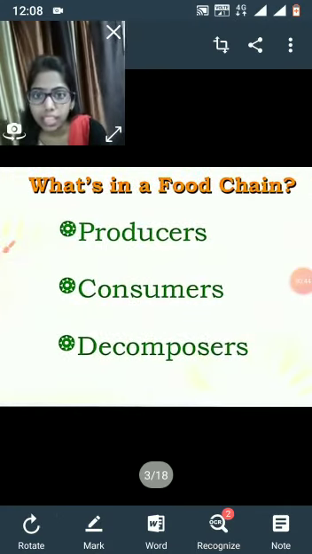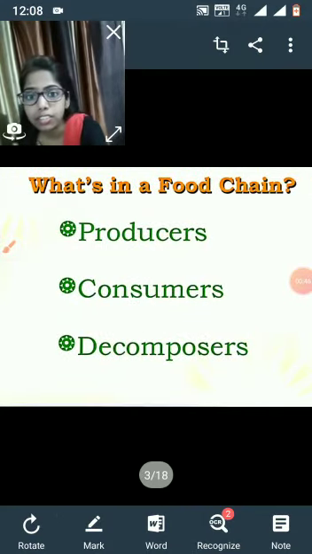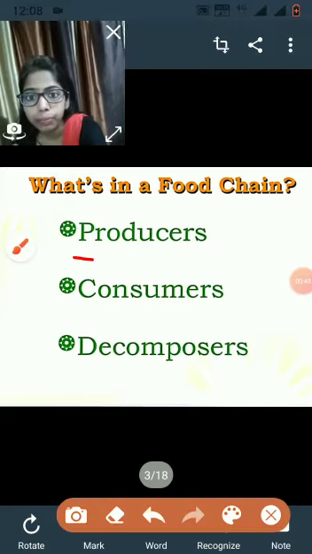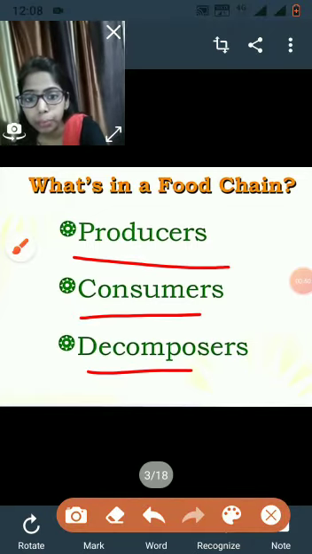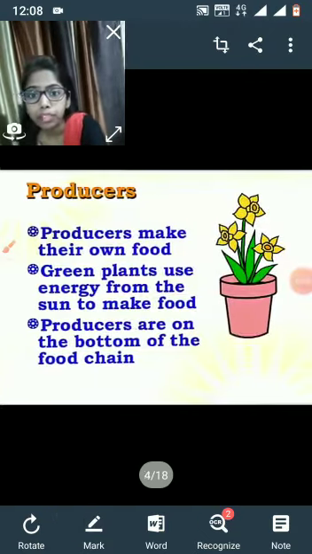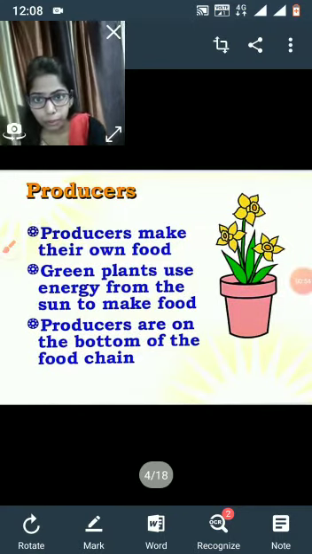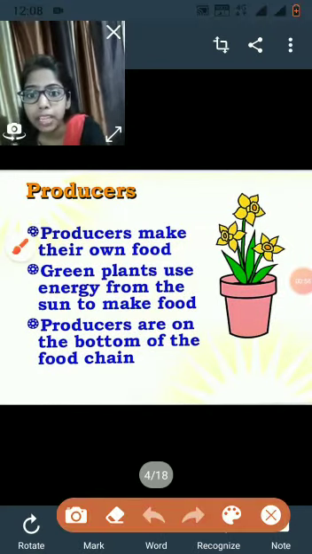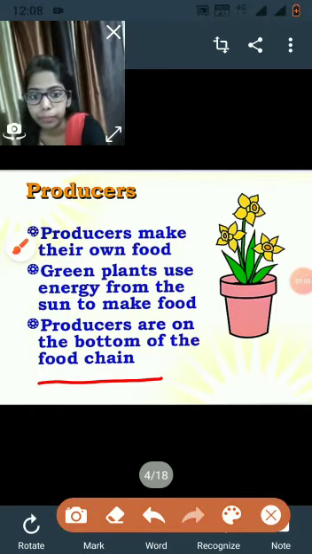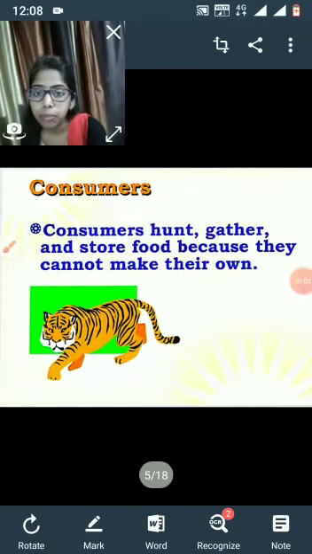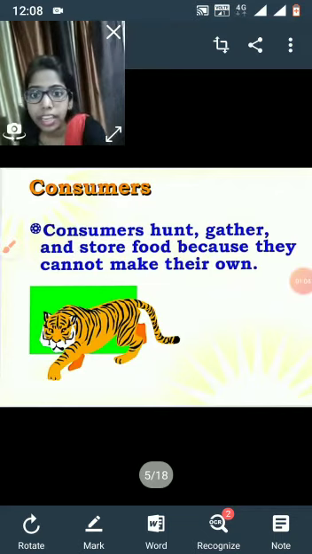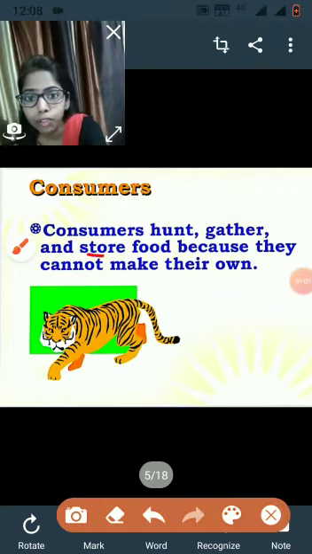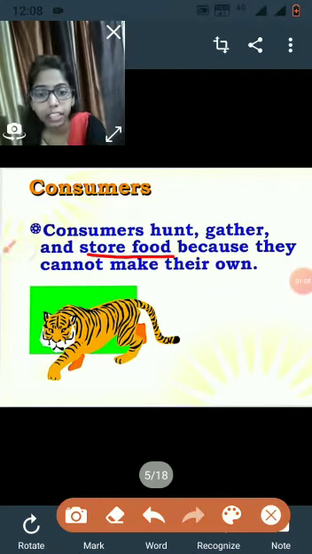So what is there in a food chain? A food chain consists of producers, consumers, and decomposers. Producers prepare their own food by the process of photosynthesis, and they form the base of a food chain. Consumers hunt, gather, and store food because they cannot prepare their own food.